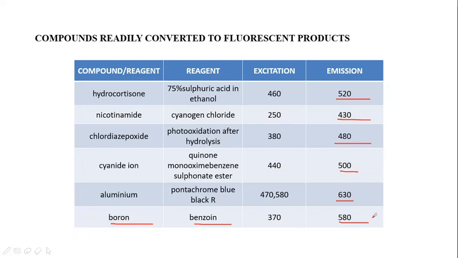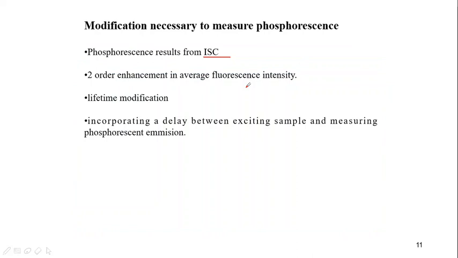Now next, coming to the system, we always know that fluorescence and phosphorescence go hand in hand. Phosphorescence results because there is an intersystem crossing. Intersystem crossing is nothing but conversion of a singlet to a triplet state and back to the ground state. Now there should always be a two-order enhancement in average fluorescence intensity.